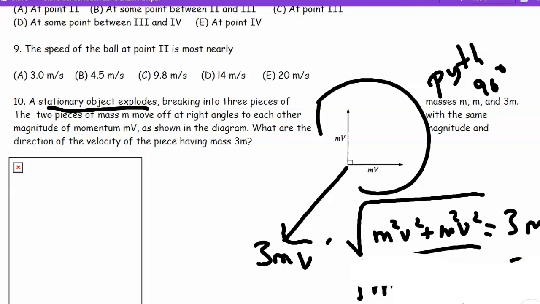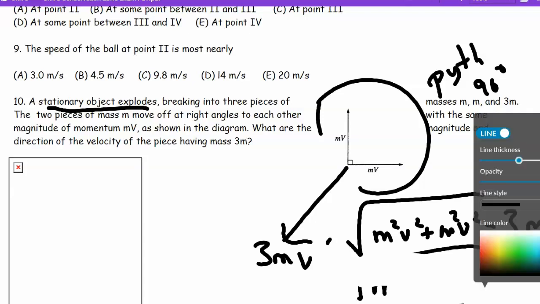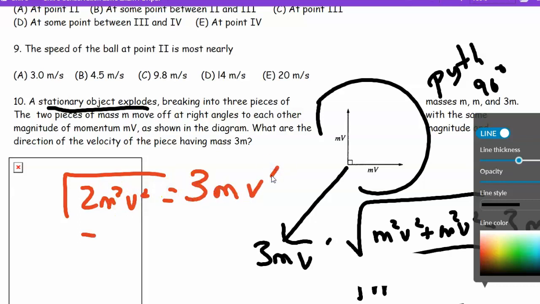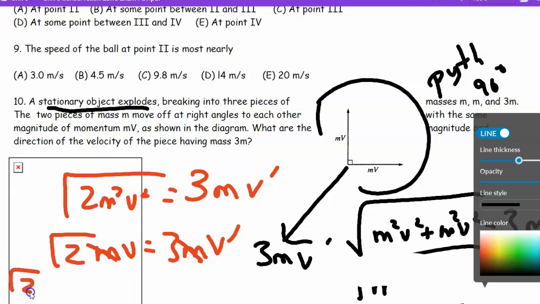I did the math. This under the radical becomes 2m squared v squared, right? So my math was wrong. When you add up these 2 things in the radical, it becomes 2m squared v squared. So radical 2 comes out. Okay, so underneath the radical is 2m squared v squared, equal to 3m v prime. Sorry about that. So it's radical 2, m times v equals 3m v prime. So the m's cancel, and you divide both sides by 3, so it's radical 2 over 3.